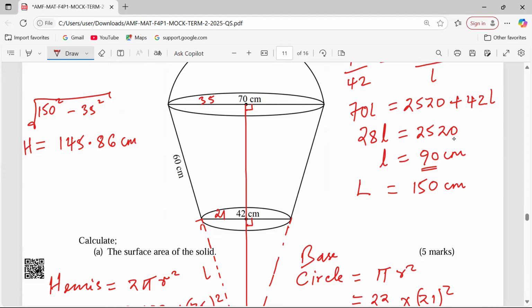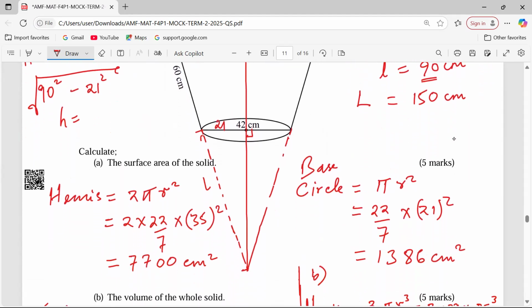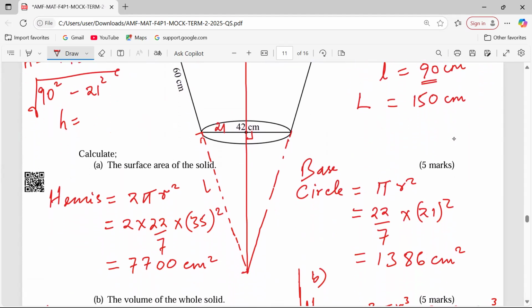Then for the smaller cone, we shall use 90 squared minus 21 squared. Then we take the square root. So the height for the cone which was cut off, I'm using the 90 here and the 21 for the smaller radius, for me to get the height.